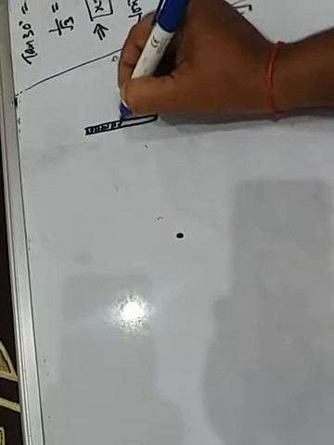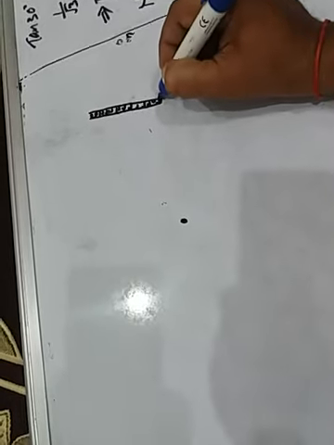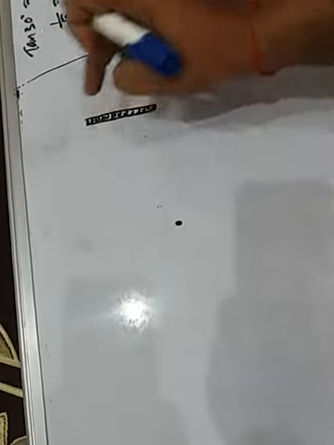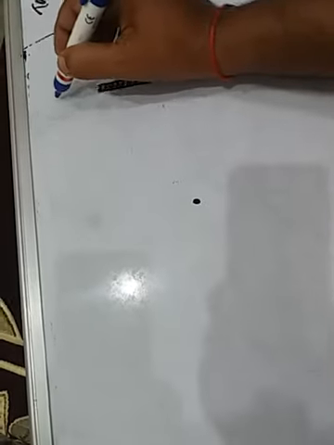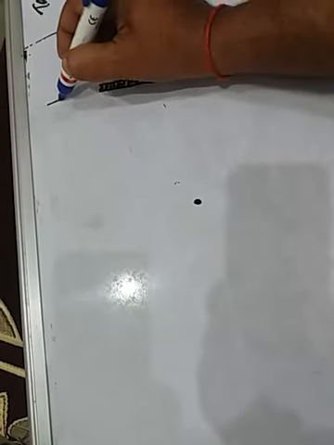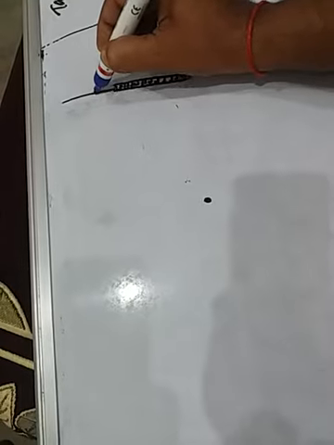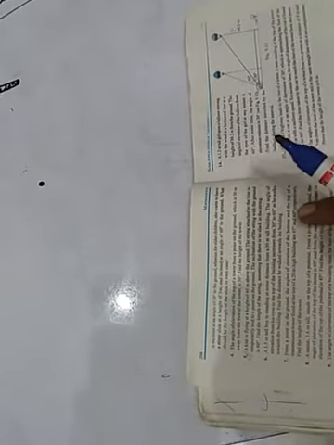Okay. Clear children? This is a building and on the top of the building there is a transmission tower fixed. Did you understand? Now see what the question states. From a point on the ground, the angles of elevation of the bottom and the top of a transmission tower.